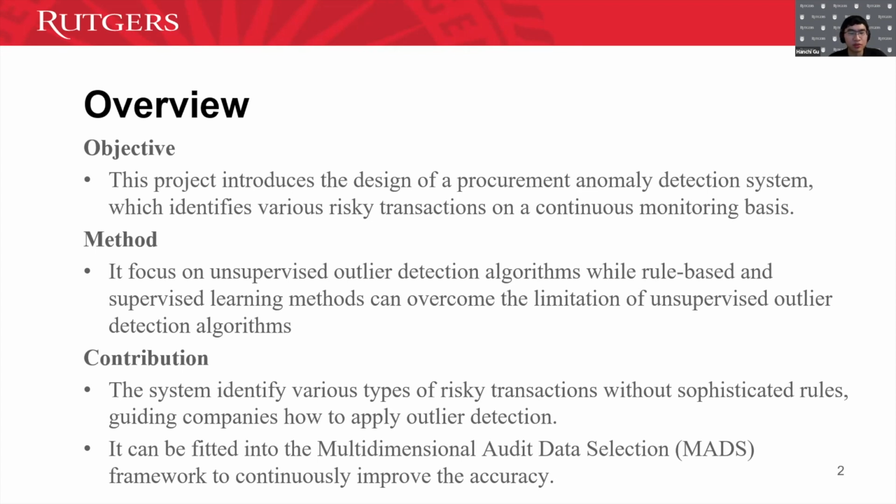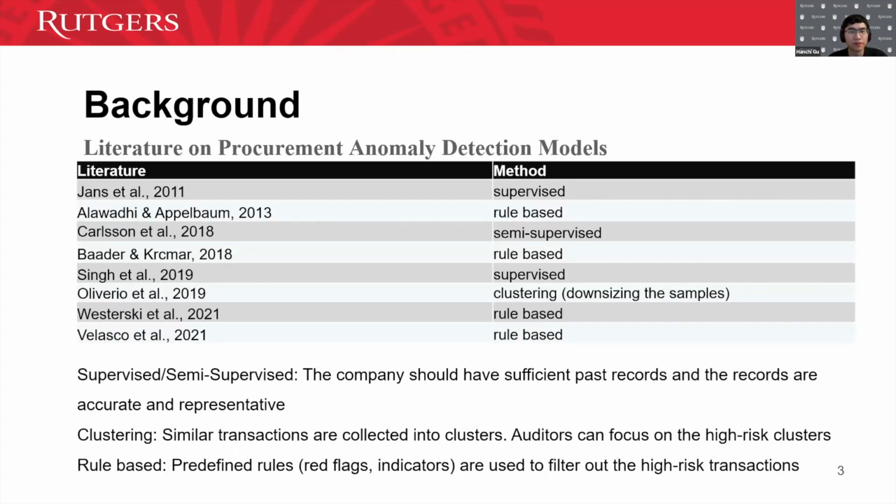And we know that using unsupervised outlier detection is new to the companies, and they really need some guidance on how they can really apply these algorithms. So we also believe that this method can fit into the multi-dimensional audit data selection framework. Then we can improve the accuracy in the long run.